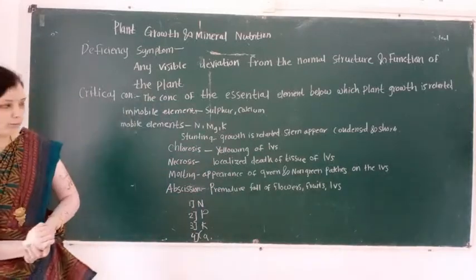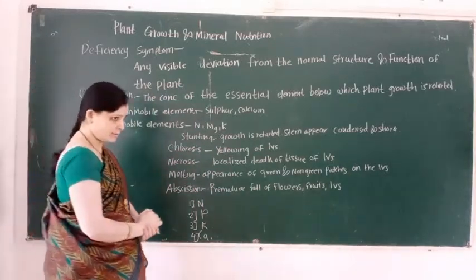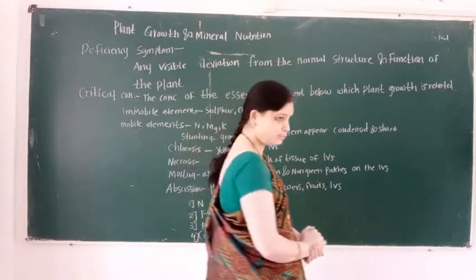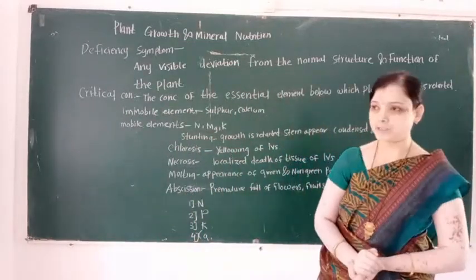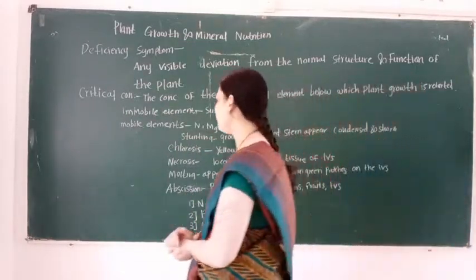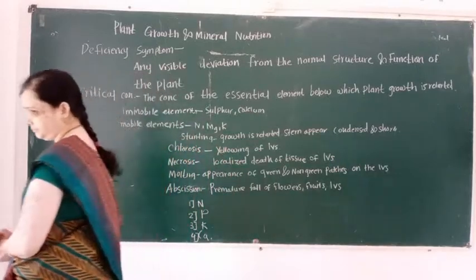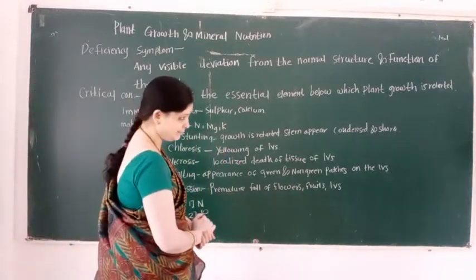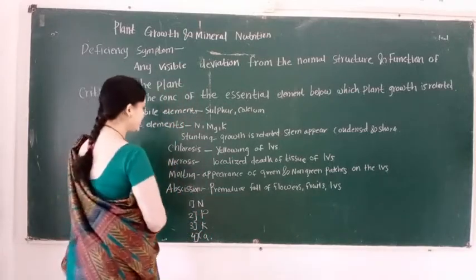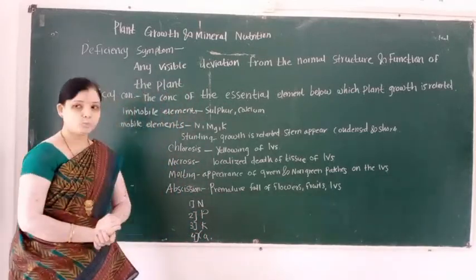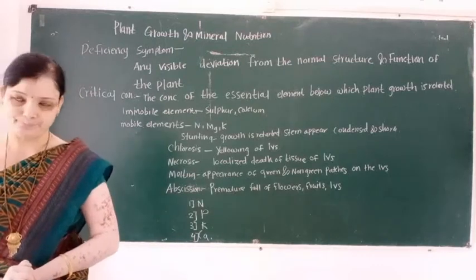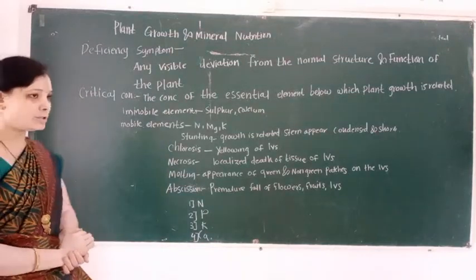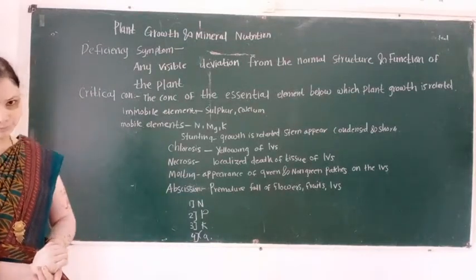Fourth, mottling, and last, abscission. Common deficiency symptoms are: first, stunting; second, chlorosis; third, necrosis; fourth, mottling; and last is abscission.